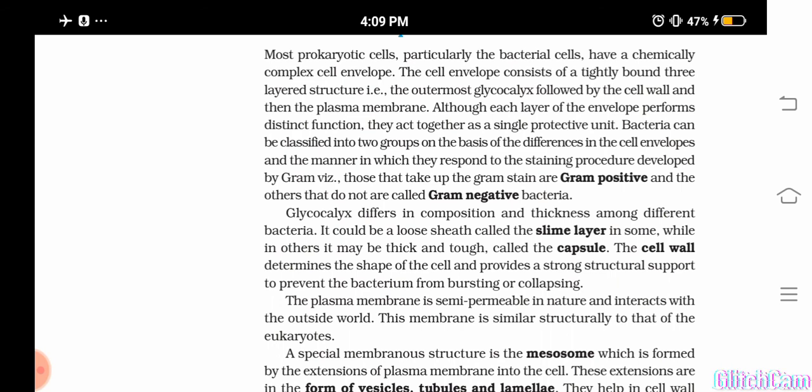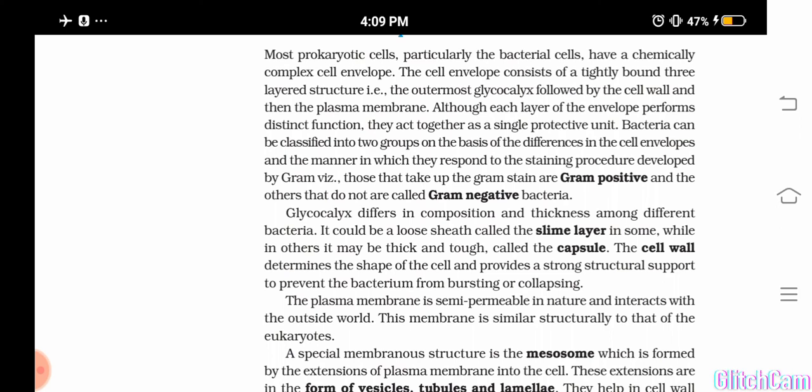Okay, so you can see that this difference in taking up or not taking up depends upon the type of compounds they have in the glycocalyx. Because of this, it is important how they will react, and how the medicines we give to these bacteria will be effective. All this depends on the type of materials on the outermost layer.